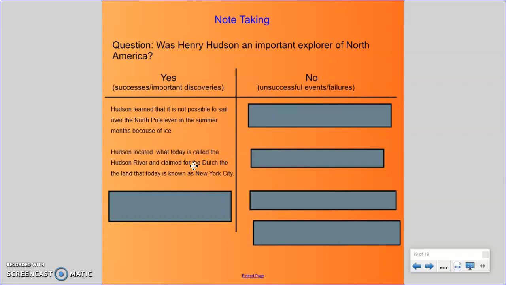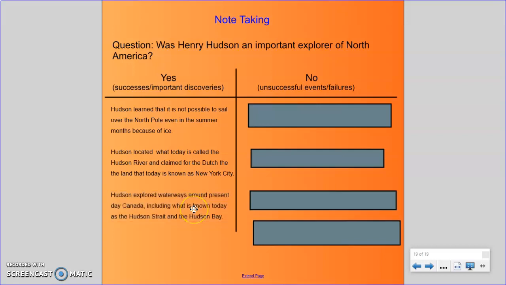Hudson located what today is called the Hudson River and claimed for the Dutch the land that today is known as New York City. Hudson explored waterways around present-day Canada, including what is known today as the Hudson Strait and the Hudson Bay.